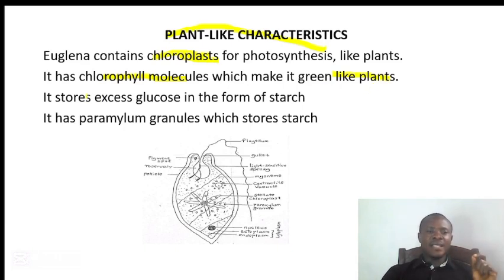The second one is that it stores excess glucose in the form of starch. Plants store their glucose in the form of starch, while animals store their glucose in the form of glycogen, not in the form of starch. And the last one is that it has paramylon granules which store starch.